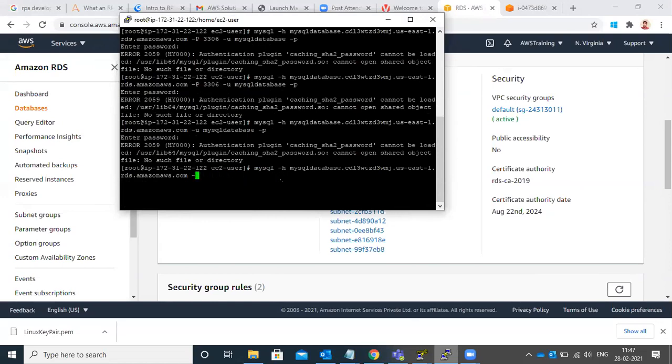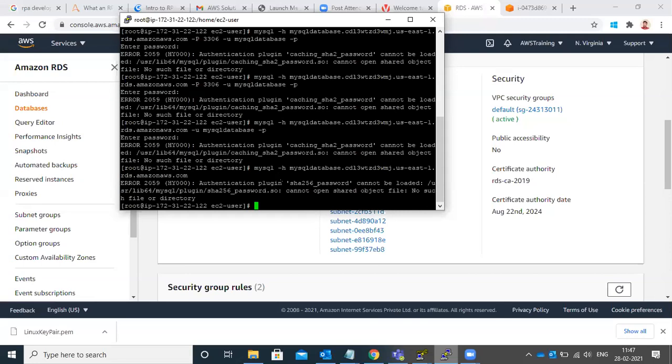Yeah, enter. Why is it not taking? SHA256 cannot be loaded. Are you sure your password is correct? Yes, the password is correct. I put India123, I think I told you at that time.